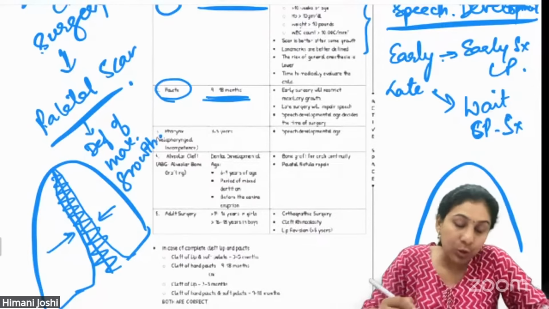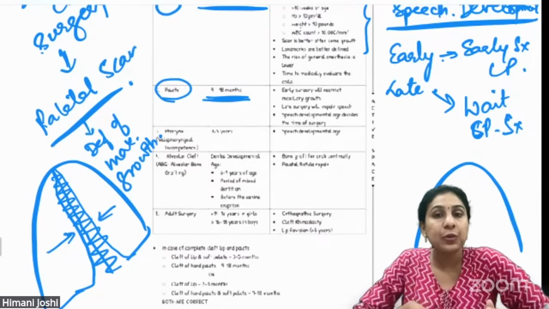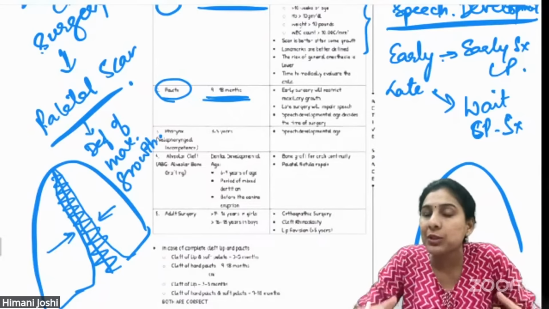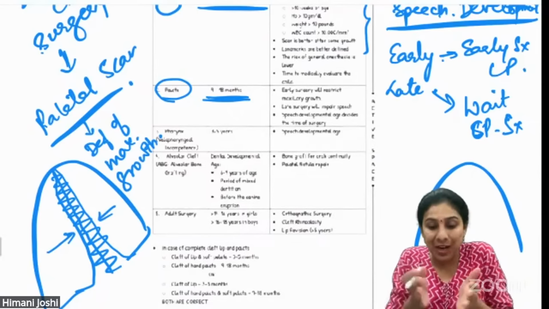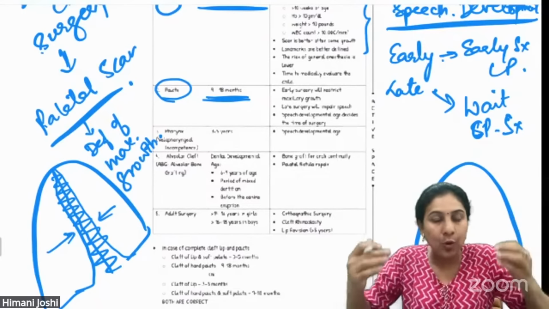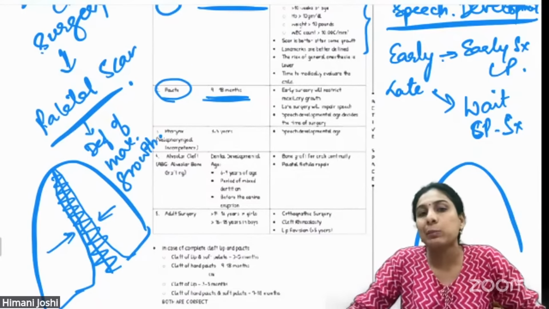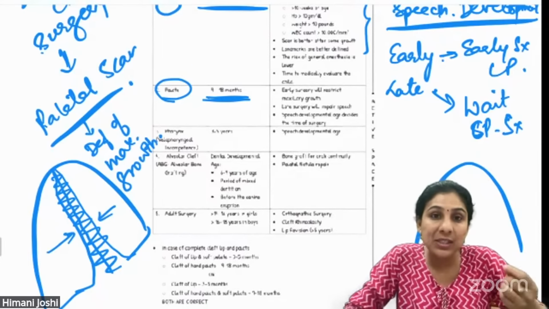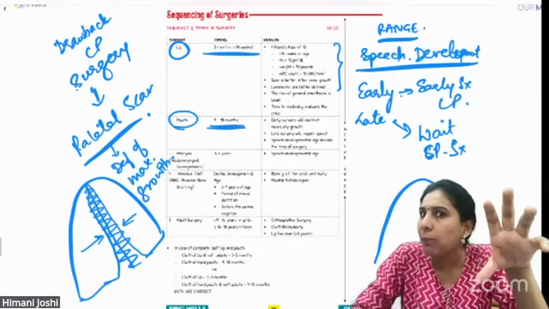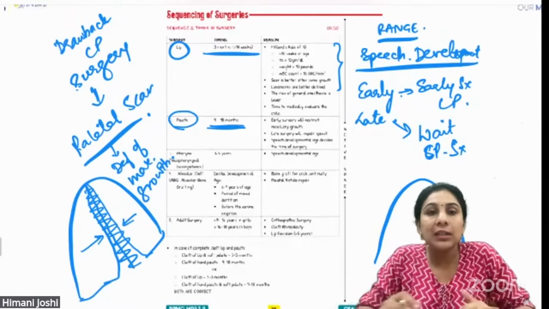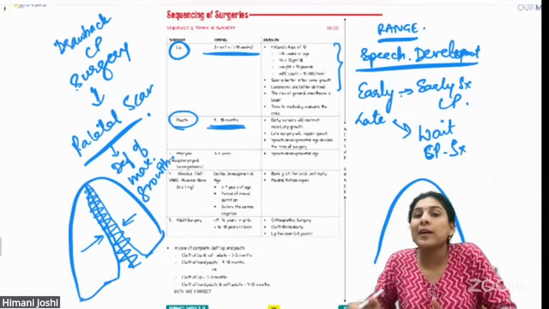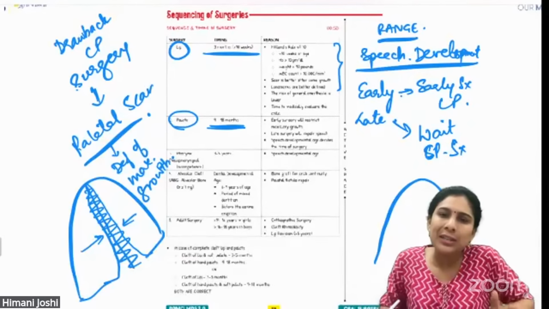We all know that all patients who are operated for cleft palate, their maxillas may not grow properly like normal people. So they have transverse deficiencies of maxilla, they have cross bites as they grow. So they need more orthodontic treatments in future. So that is one disadvantage, drawback, of cleft palate surgery. That doesn't mean that you will not do the surgery. You will do it, but you will postpone it as long as possible, till the speech comes.